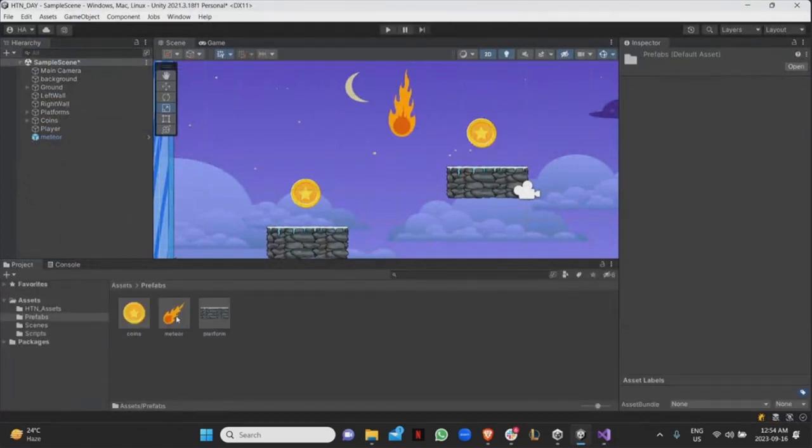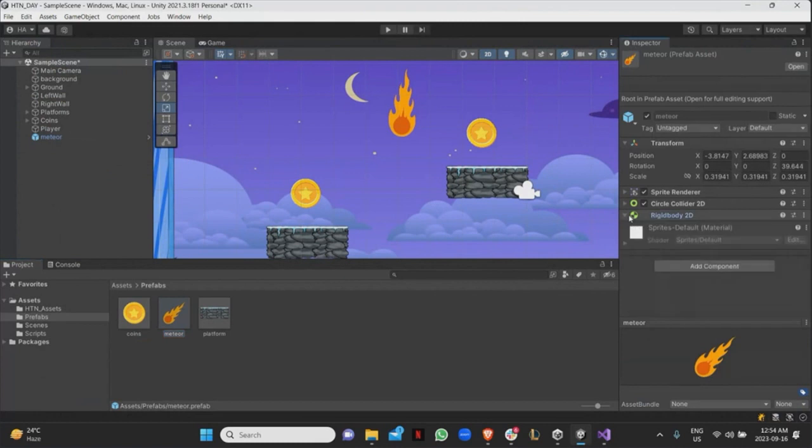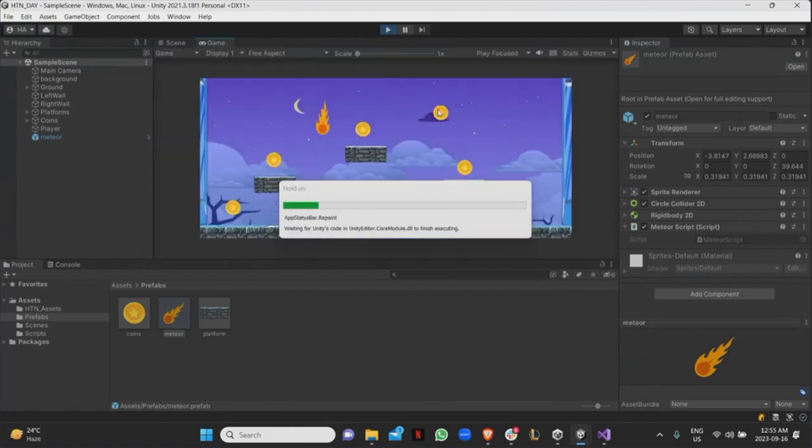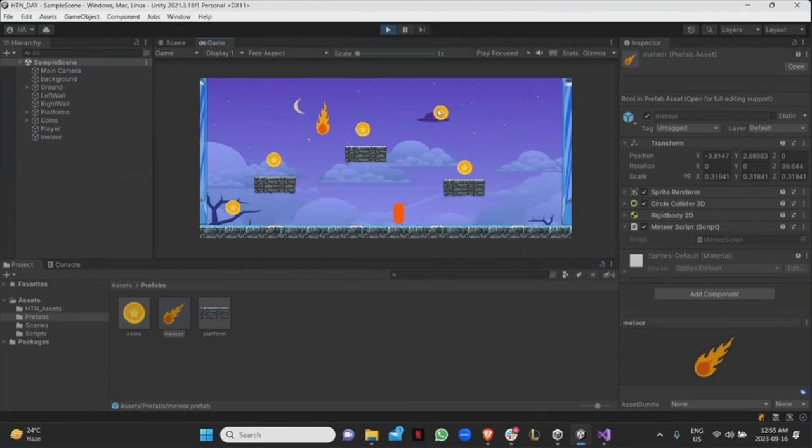In the prefab, I can either click and drag the script in, or I can just add the component MeteorScript, and it's going to be here, right? So if I press play, it's going to start to fall. Unfortunately, I did want to go over coroutines really quickly, but I did run out of time. So as you can see, it just fell, right?